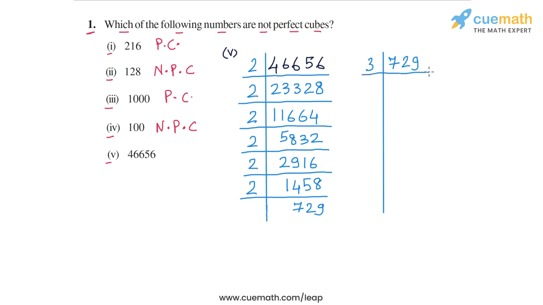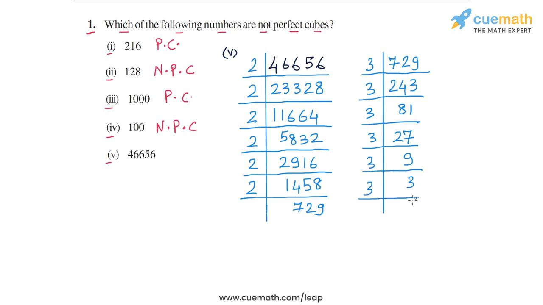So when we do that, we will get 243. This is again divisible by 3, so we divide by 3 again, and this will give us 81. 81 is still divisible by 3, so we divide by 3 again, that gives us 27. We take out another 3, that gives us 9. We take out one more 3, that gives us 3. And finally we take out the last 3, and that gives us 1. So that completes the prime factorization process.